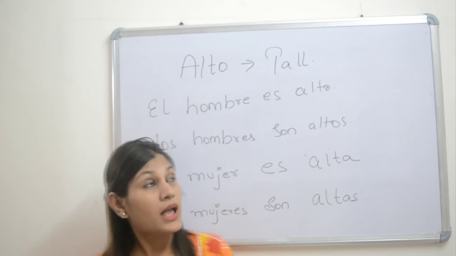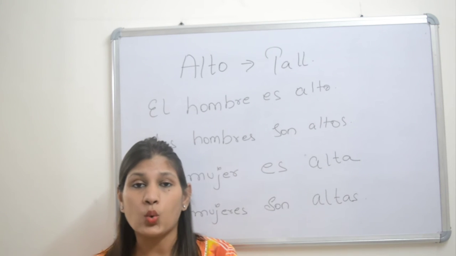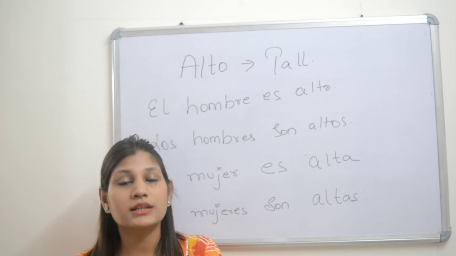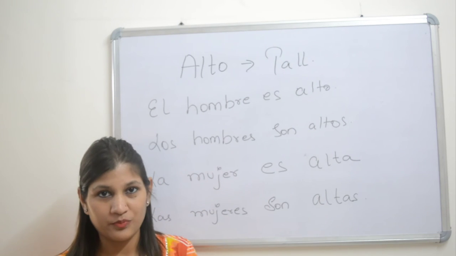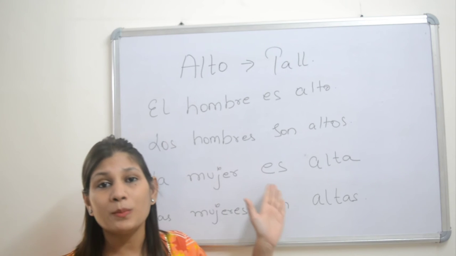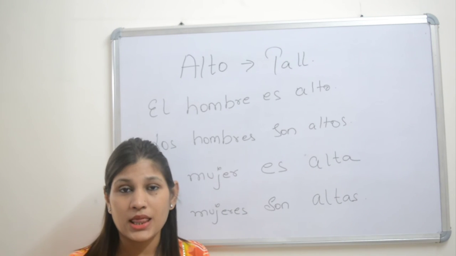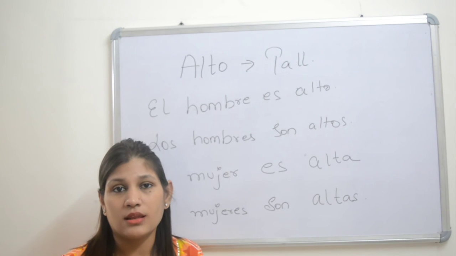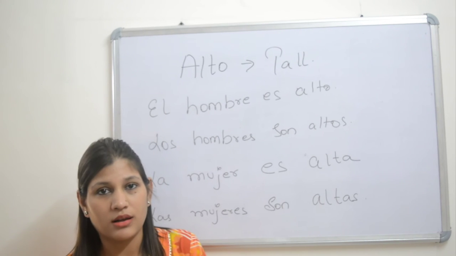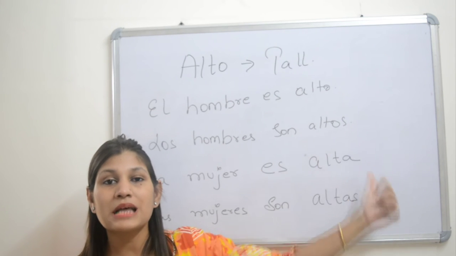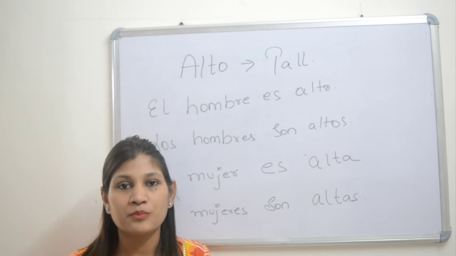El hombre es alto. The man is tall. El hombre, that's why it is alto. Los hombres son altos. The men are tall. Here it is los hombres, that's why it is altos, the plural.